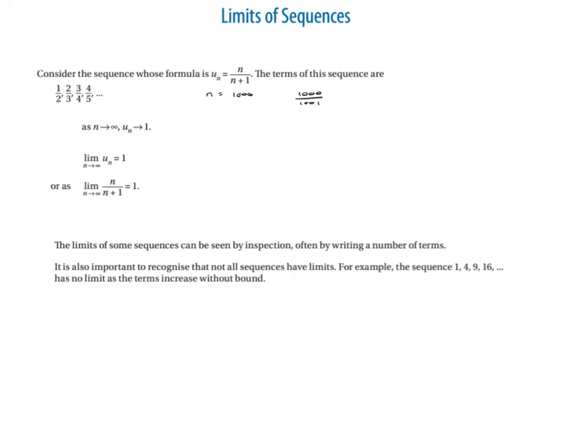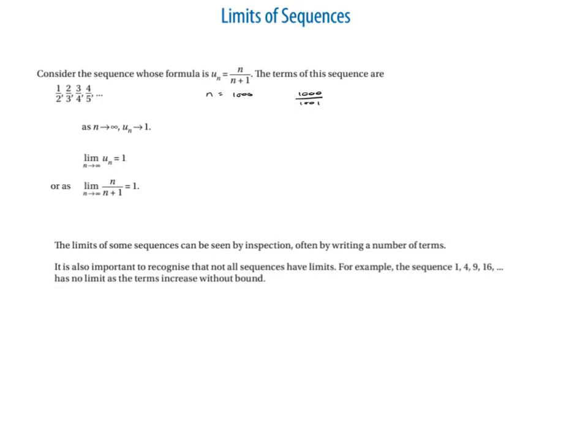So what we can say then is that it's never actually going to reach there. It'll never actually get to 1. It'll get very close, but it'll never actually reach 1. That's what we call a limit. So as n heads off to infinity, of this particular formula, the limit is going to equal 1. So we're saying the limit as n heads off to infinity of n over n plus 1 is equal to 1.